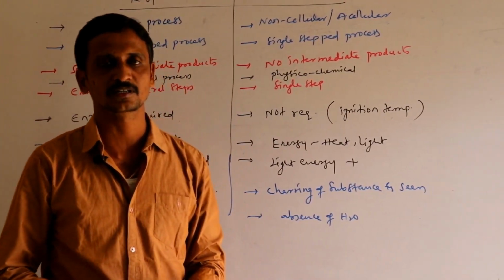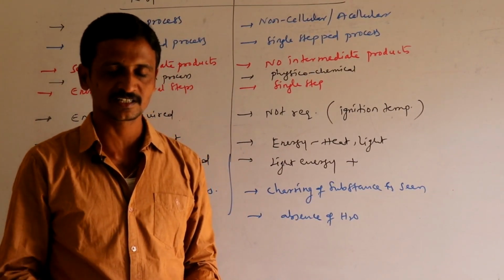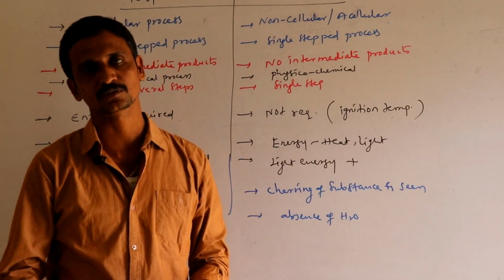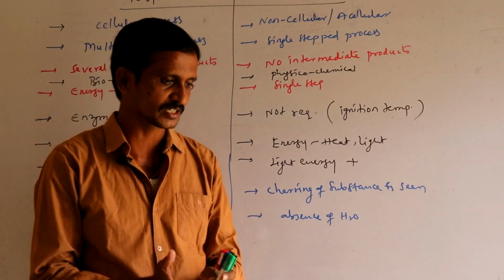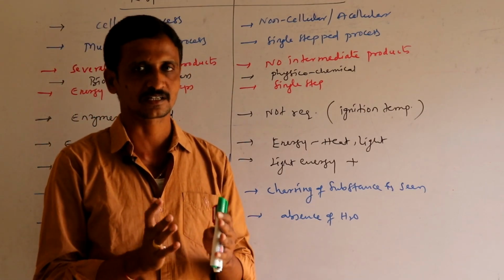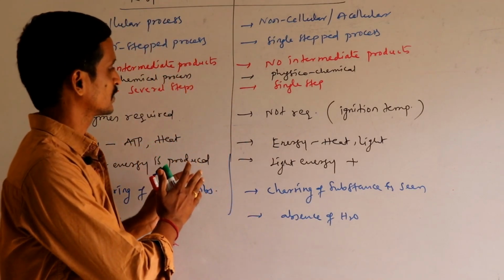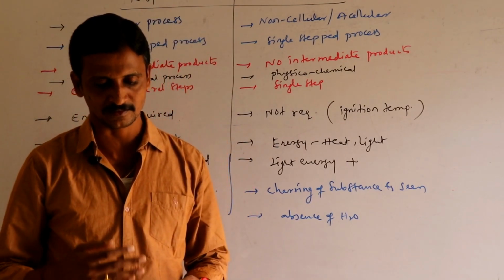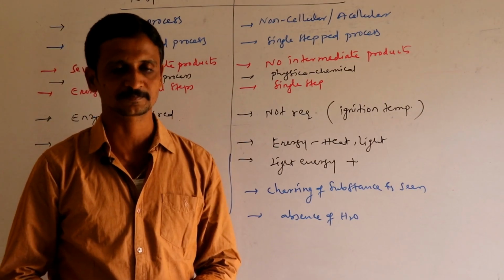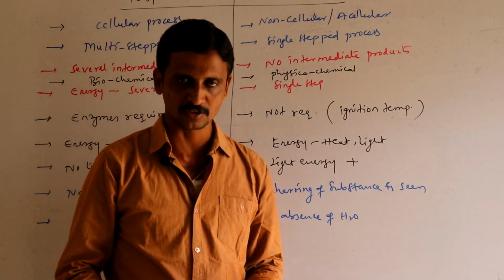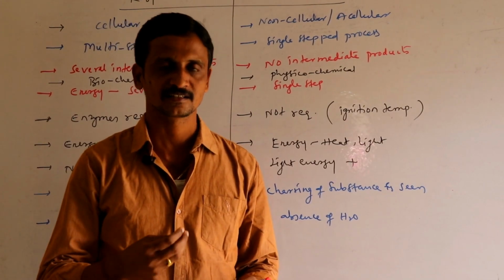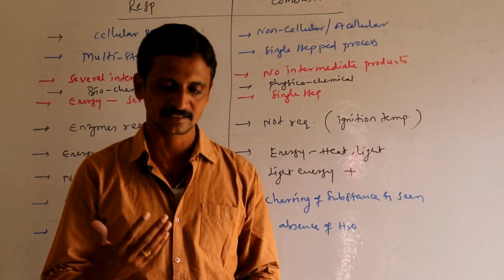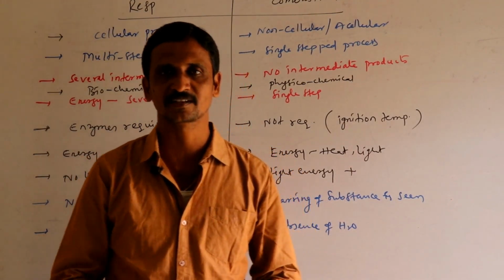As I told you earlier, respiration and combustion both utilize oxygen, and in both processes energy is released, but when you observe clearly, there are some fundamental differences between them. During cellular respiration, when a glucose molecule or fatty acid is burned or oxidized, several intermediate products are produced and energy is released at several steps.